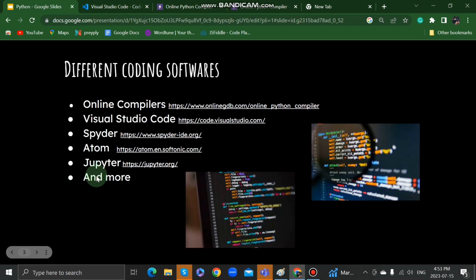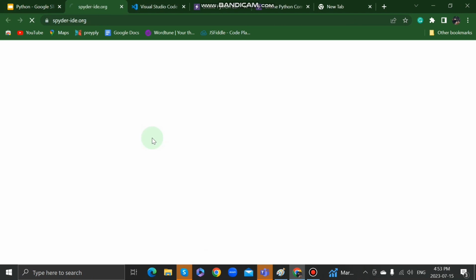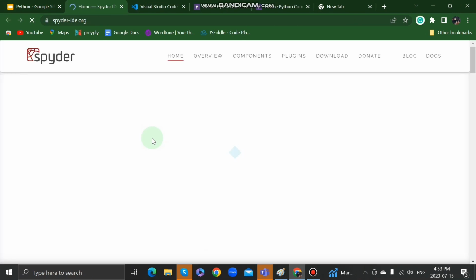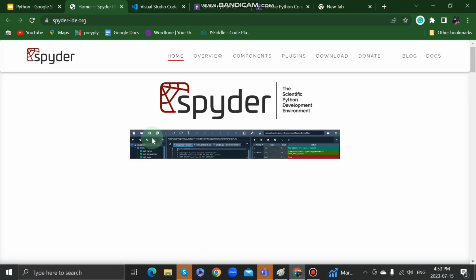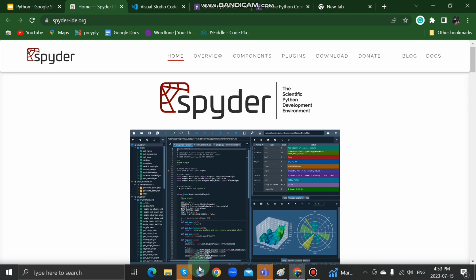The next one is Spyder. I also used Spyder before, but I didn't like it as much as Visual Studio Code. However, Spyder is very good software, especially for Python, because the main thing is all Python. So please go on this website. It looks like this, very colorful and very good. Come over here and press download.